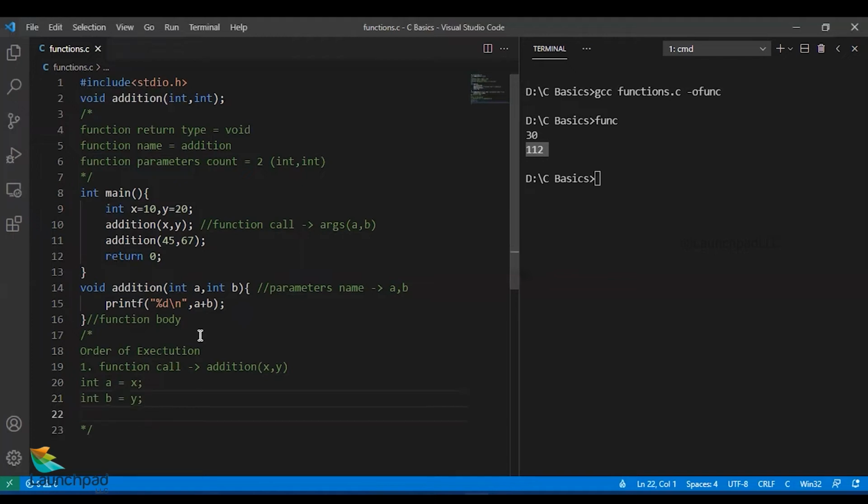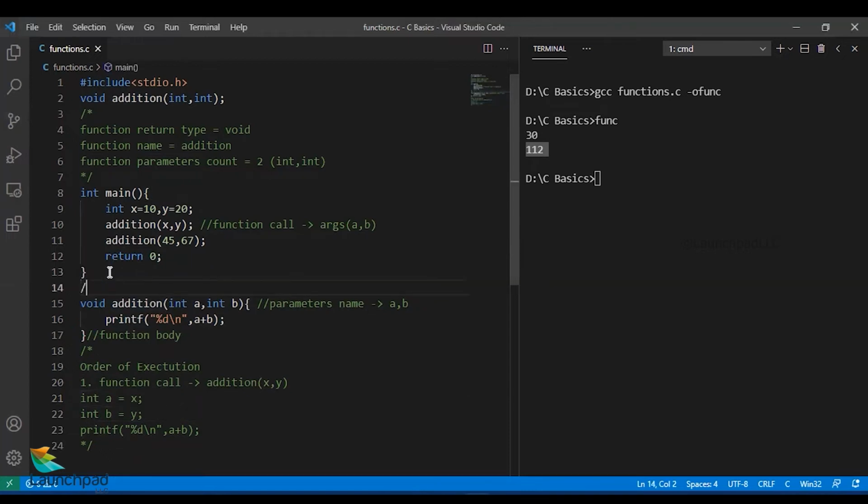And then in the body of the function it says printf %d\n A plus B. This will be executed. So this is the order in which the function is executed. Now the 20th and 21st lines are comment lines I have written for you to understand this. You can see X is a different variable and Y is a different variable, and the value from X is copied to A and the value from Y is copied to B. So this function is a pure example of call by value.